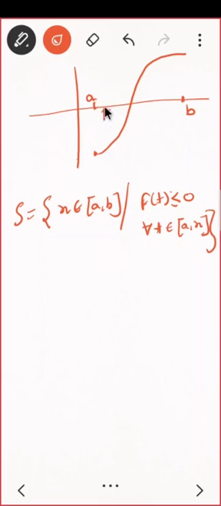Because yes, this point is there, that means f of that जो भी हो उसका इमेज नेगेटिव है. So this is okay. This is in the interval. Can I take this point in the set S? Can I take that point in the set S?